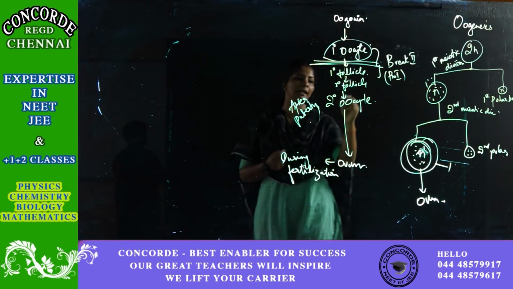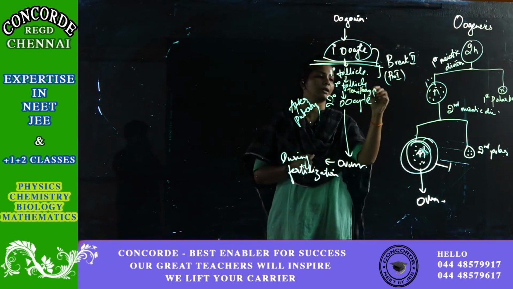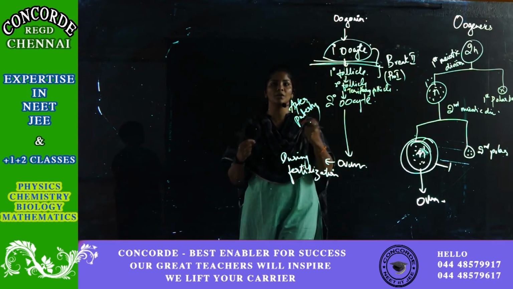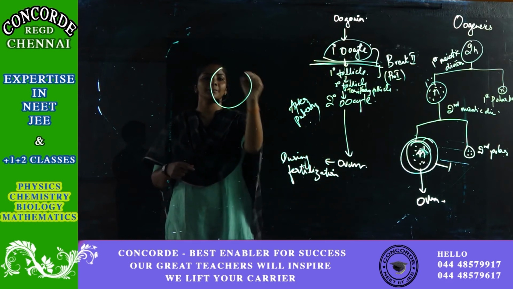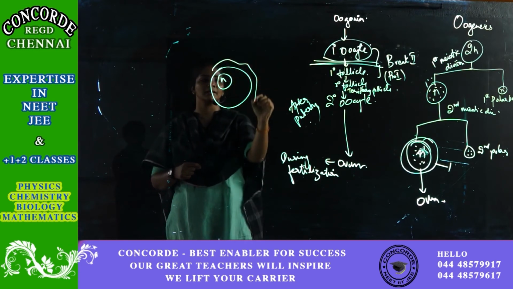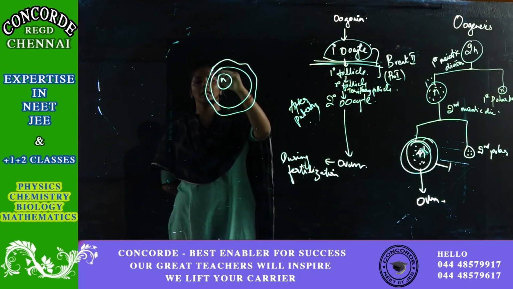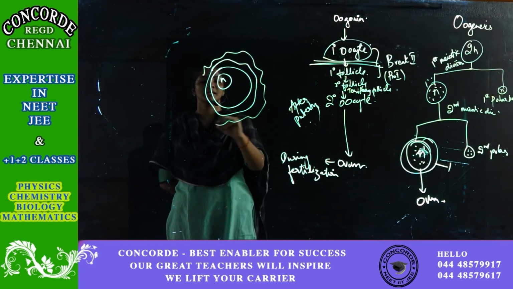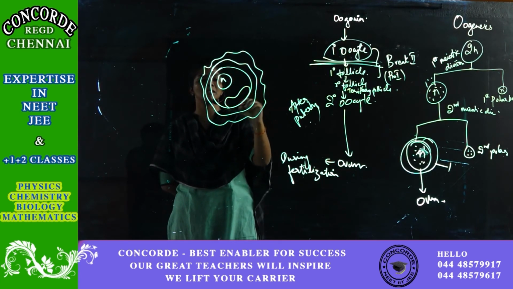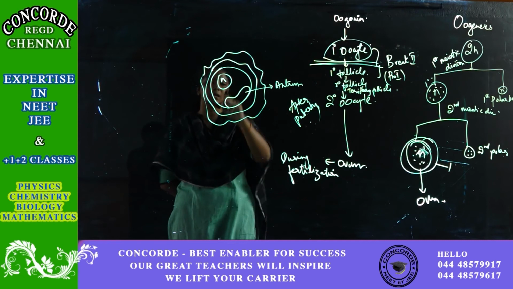So secondary and tertiary follicle. Tertiary follicle can be recognized by the presence of, for example, this is my primary oocyte. So it has got a nucleus, and it forms a layer. This is my primary follicle inside this primary oocyte. Then this is the secondary follicle, inside this is also a primary oocyte. Tertiary follicle will have a special cavity called antrum. So if this cavity is present, I'll call this a tertiary follicle.